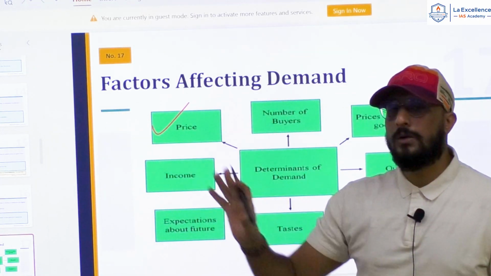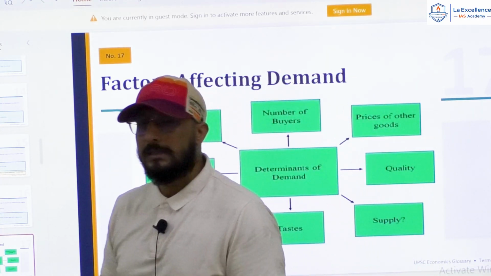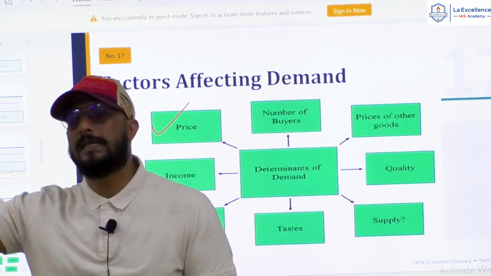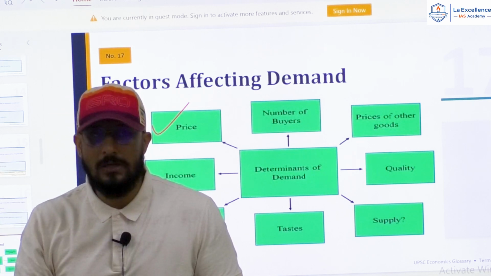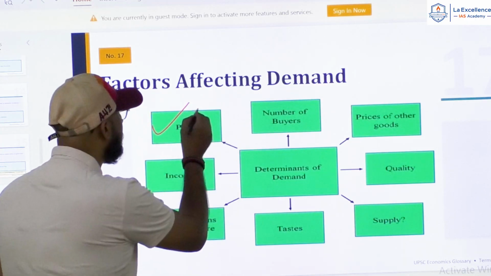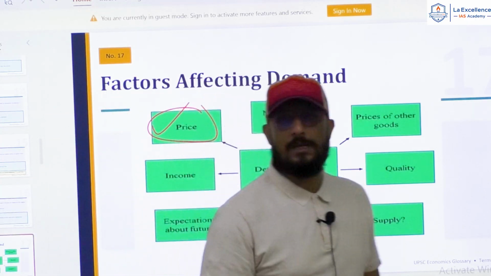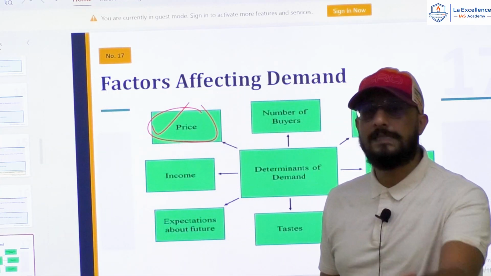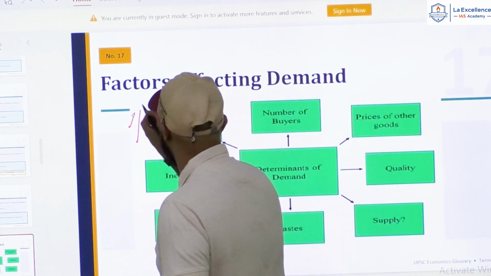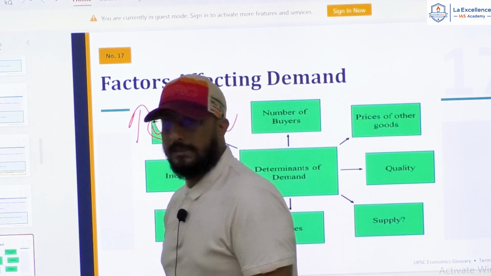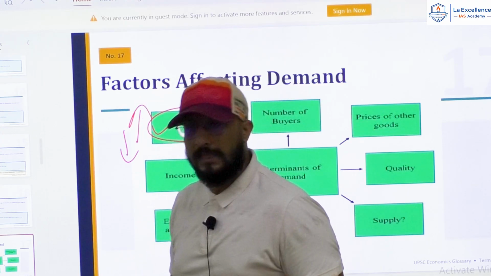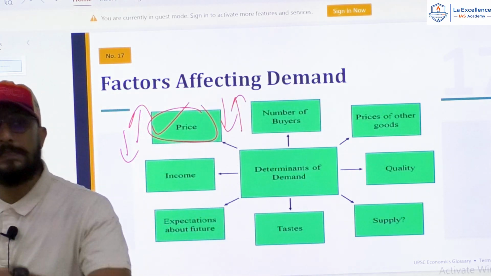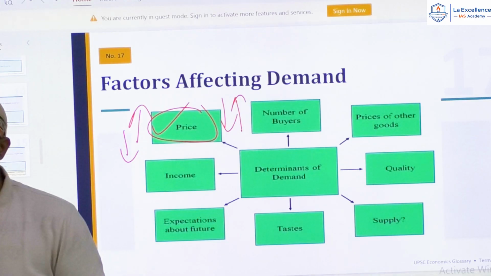For example, you are going to eat a biryani, right? Same biryani, tomorrow price rises. Can I say demand for that biryani will reduce a little bit? Yes or no? Right. So price is a major factor that determines demand. If the price increases, demand will decrease. If price decreases, demand will increase. There are some exceptions. We will talk about that. This is the general rule, isn't it?